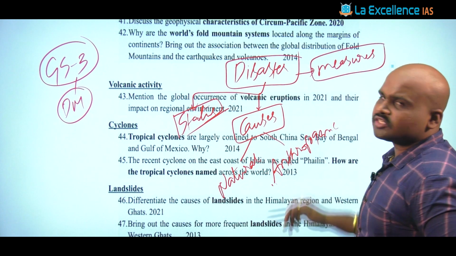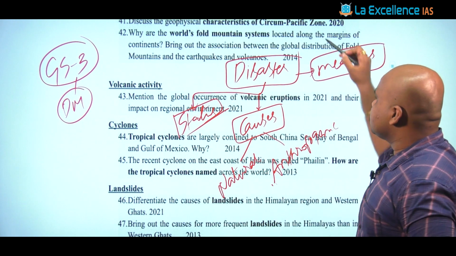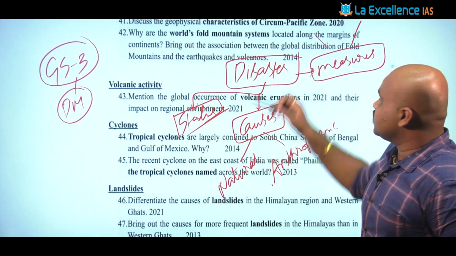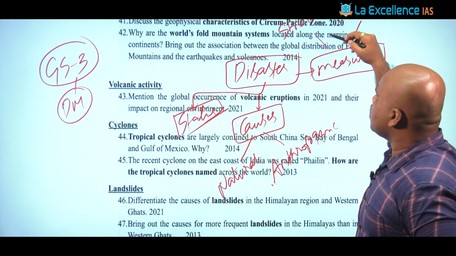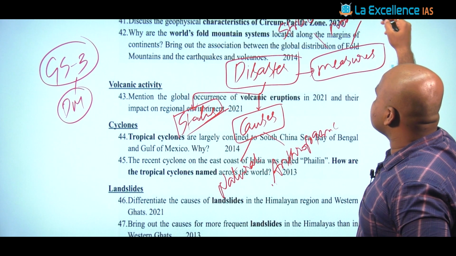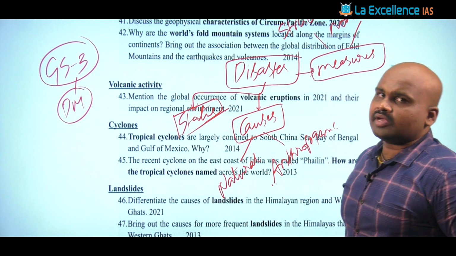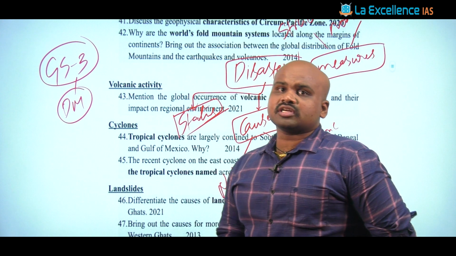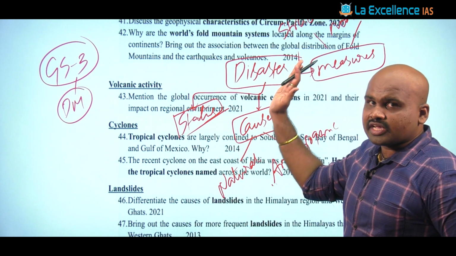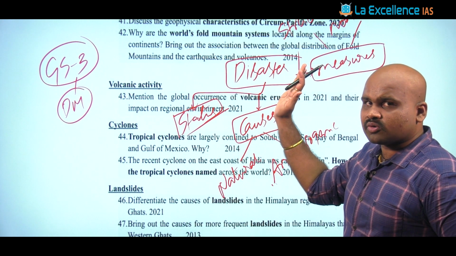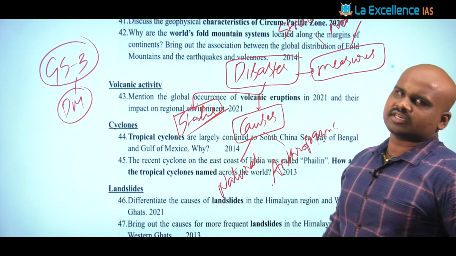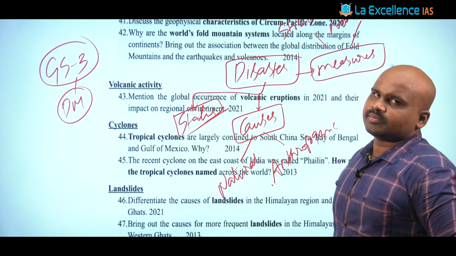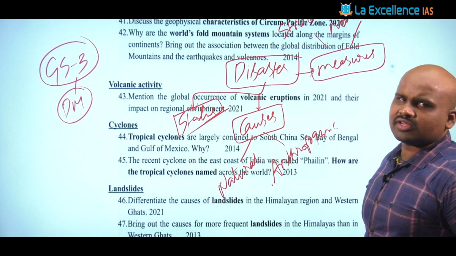These measures can be of two types: structural measures or non-structural measures, with respect to mitigation, adaptation, controlling that particular disaster, and reducing the risk of that disaster. That has to be emphasized, right? So this is with respect to the note making.